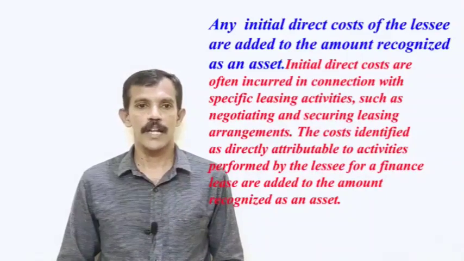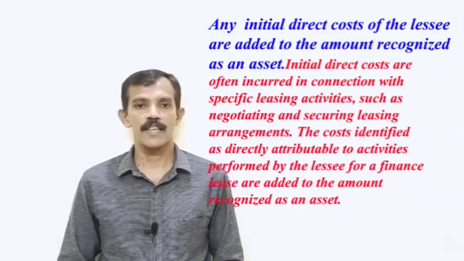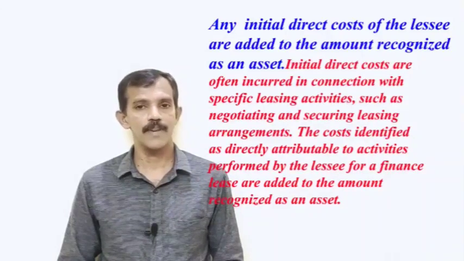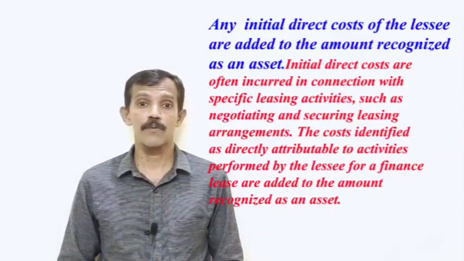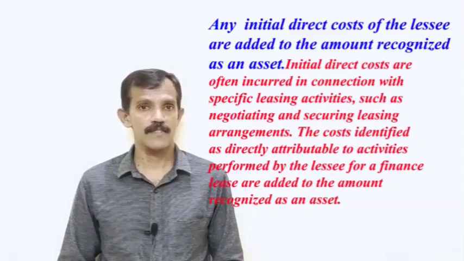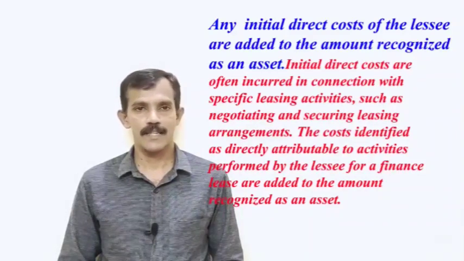The costs identified as directly attributable to activities performed by the lessee for a finance lease are added to the amount recognized as an asset.